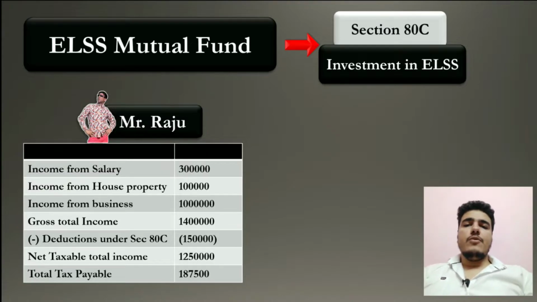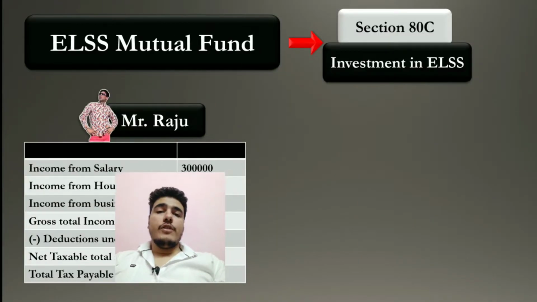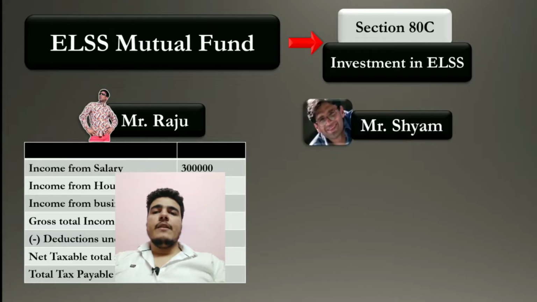I'm assuming you know the tax slab rates 5%, 20%, 30%, right? So by that if you compute, total tax payable will be 1 lakh 87,500 before health and education cess. I am not taking health and education cess in this example. Okay, so now let's take the example of another person who has not invested in these schemes. So he is Mr. Shyam.